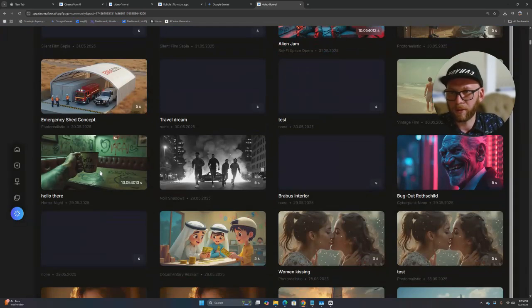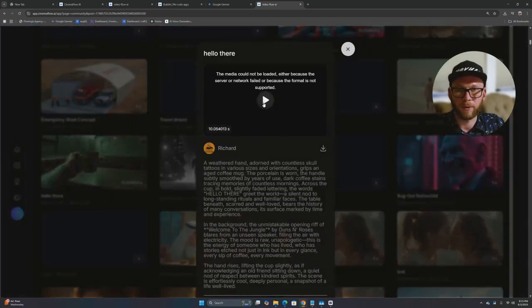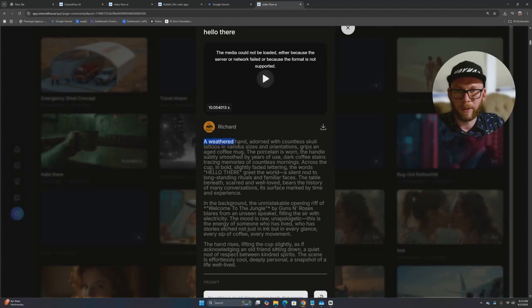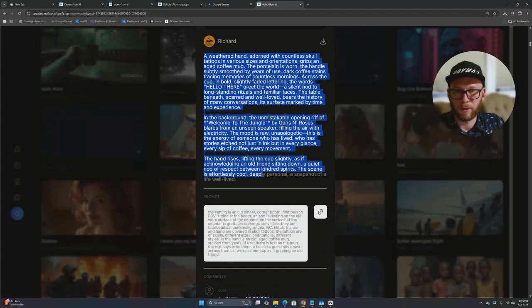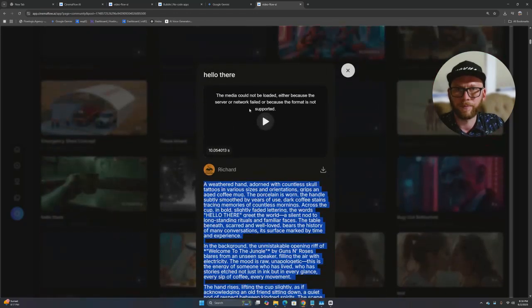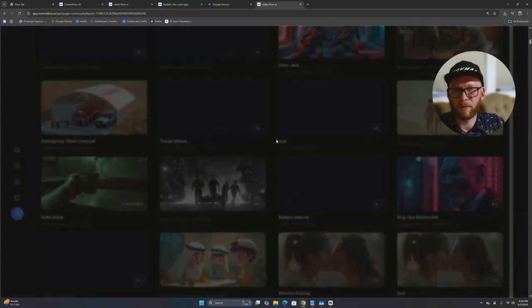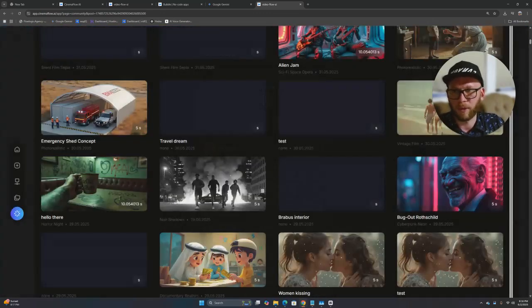Hello there. Interesting, this is pretty cool. A weather-worn hand adorned with countless skull tattoos in various sizes in the background. No diner. Common first-person POV sitting in the booth. An arm is resting on the old worn surface of the counter. On the surface of the counter is graffiti... tattooed punk. Whoa. And this media cannot be loaded. Interesting. Why would it say cannot be loaded? Huh, okay.